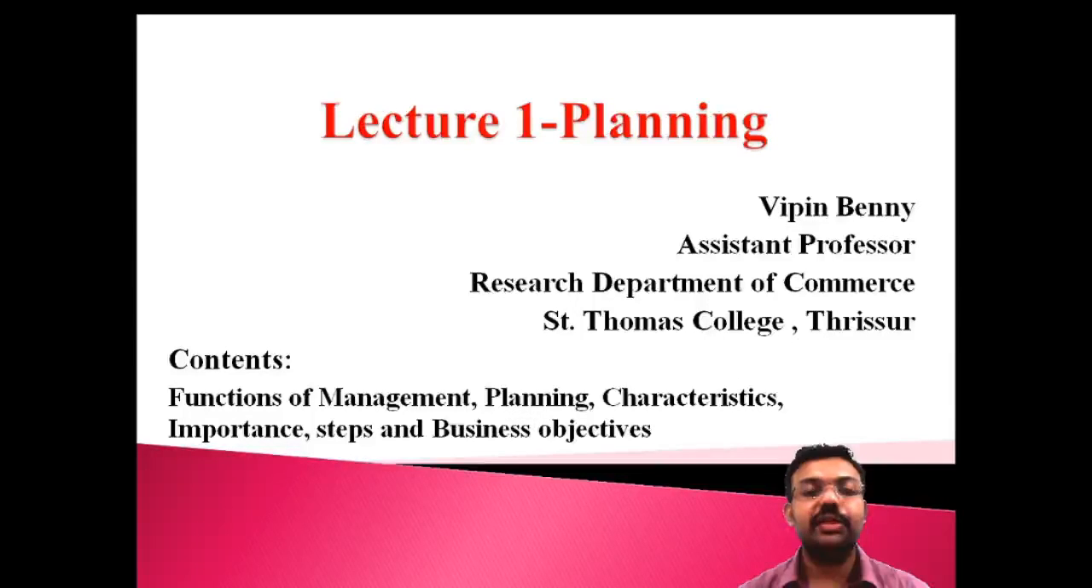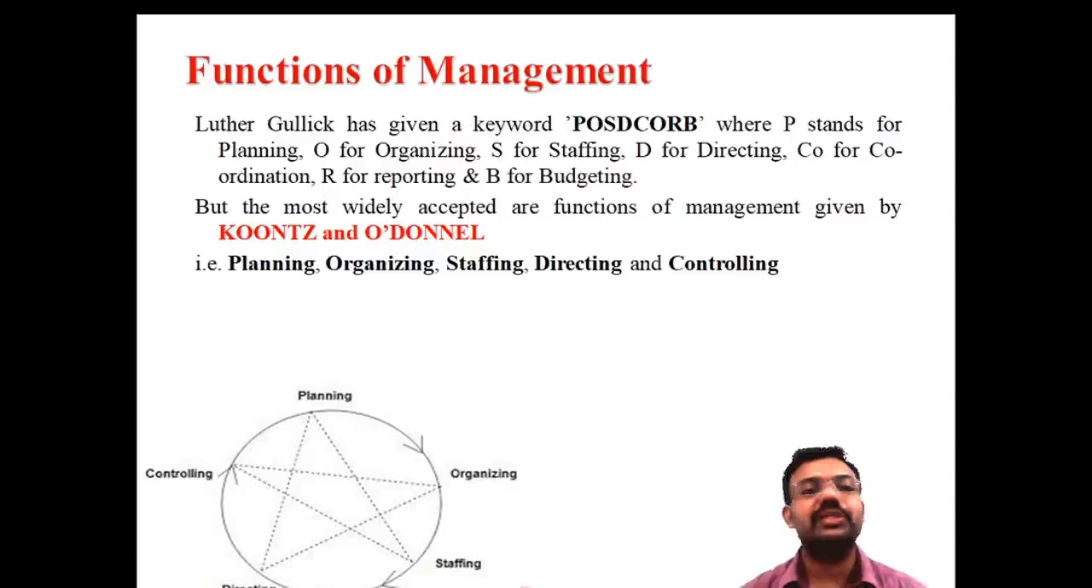First, we are going to discuss the functions of management. According to Luther Gulick, who gave the keyword POSDCORB: P represents planning, O is organizing, S is staffing, D is directing, CO is coordinating, R is reporting, and B is budgeting. That's the first definition regarding the functions of management, put forward by Luther Gulick.